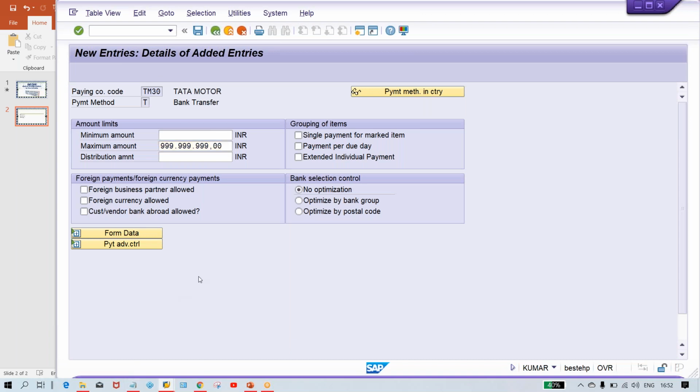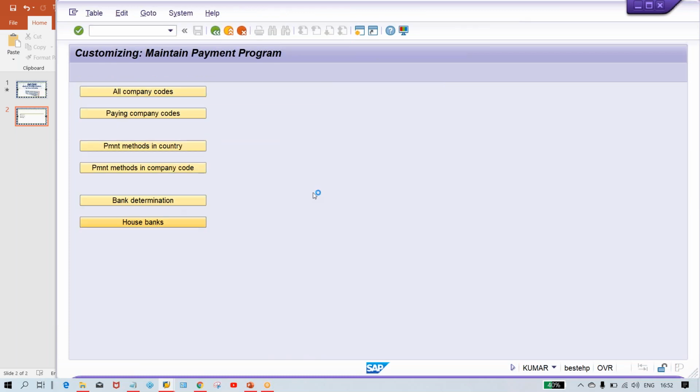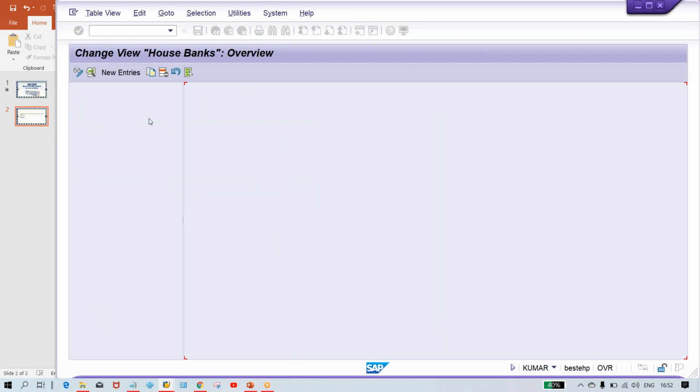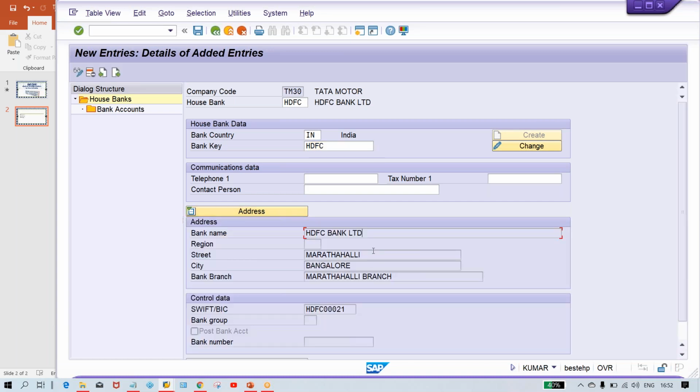What next, guys? The next one is bank determination, but before that you have to set up your house bank also. So click on house bank here and click on new entry. So here your house bank, let's suppose anyway HDFC, we are going to give your country code, bank key, give HDFC. If the bank key is already set up and if you press enter, look at here, the change icon is going to be highlighted. If the bank key is not set up, it is a master data, guys, then what is happening? You need to click on the create button and you need to give all the details, whatever is given here. Similar kind of details will be given.